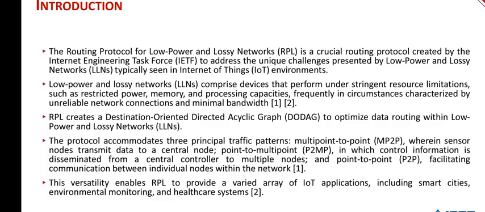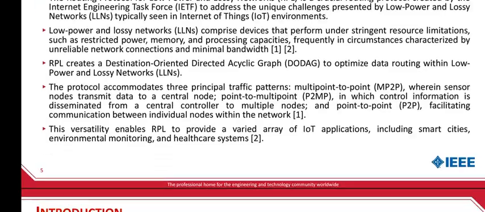RPL creates a destination-oriented directed acyclic graph (DODAG) to optimize data routing within low-power and lossy networks. The protocol accommodates three principal traffic patterns: multipoint-to-point, wherein sensor nodes transmit data to a central node, point-to-multipoint, in which control information is disseminated from a central controller to multiple nodes, and point-to-point, facilitating communication between individual nodes within the network. This versatility enables RPL to provide a varied array of IoT applications, including smart cities, environmental monitoring, and healthcare systems.